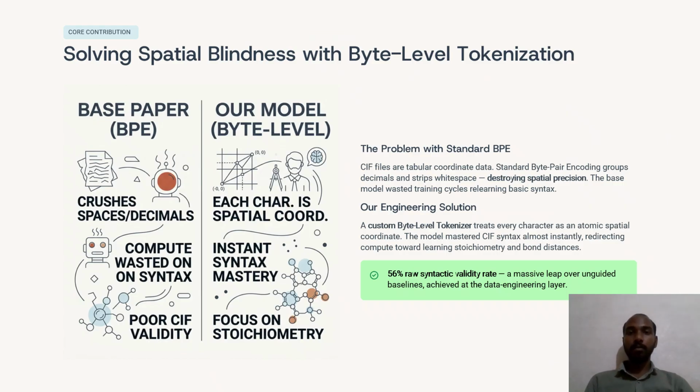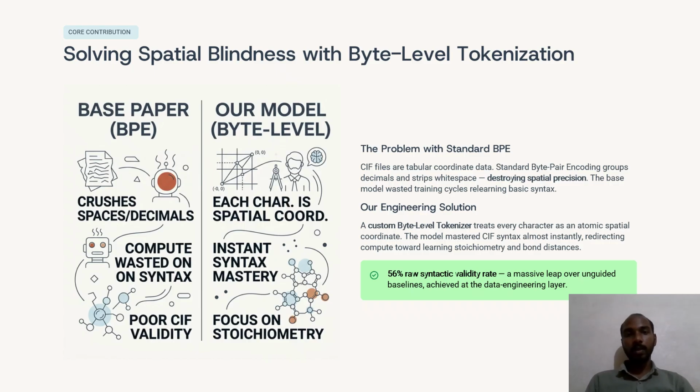Now I would like to explain one of our major contributions. While working with CIF files, we found that standard tokenization methods were not performing well. Most language models use BPE tokenization. This method works well for natural language but not for crystal coordinate data. The problem is that CIF files contain many decimal values and special formatting. When BPE tokenization is applied, some spatial information can be lost. As a result, the model spends a lot of time learning the file format itself instead of learning crystal patterns.